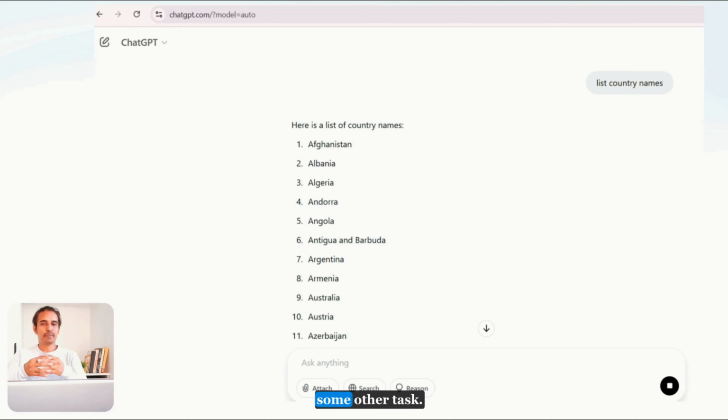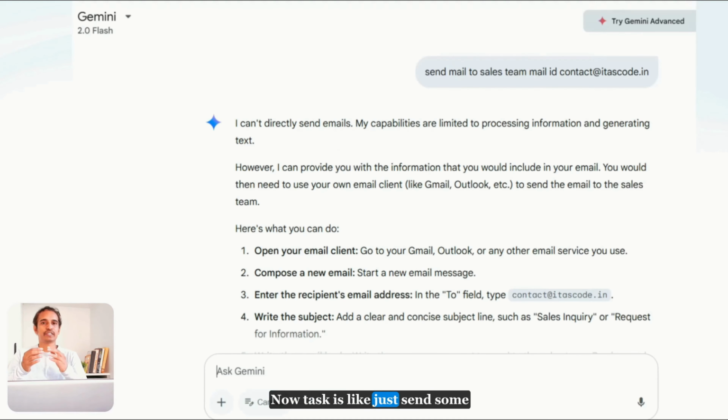Now let us assign some other task. The task is to send an email to so-and-so team, the sales team. Now it will give you a message like, I can't send email directly, I need some integration. This is the first point. Next scenario, let us see. Now we are working in a software development team. Within that, there is a project manager.